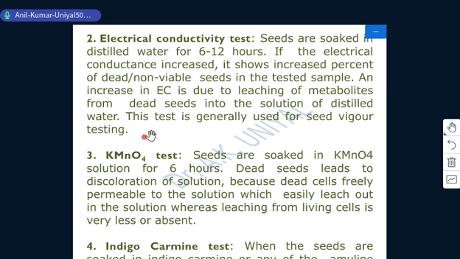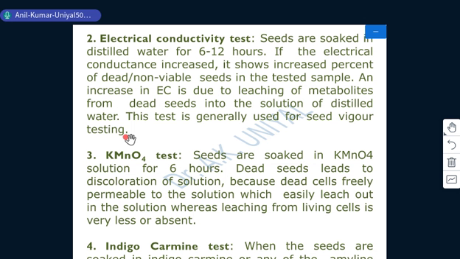An increase in EC is due to the leaching of metabolites from dead seeds into the distilled water. This test is generally used to check seed vigor also. If the EC is low, then it is an indicator of viable seeds, as live seeds do not leach out metabolites into the distilled water, and it remains as such.